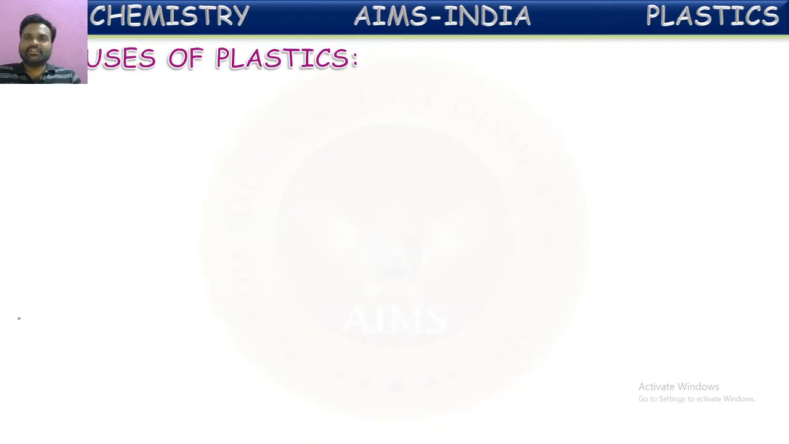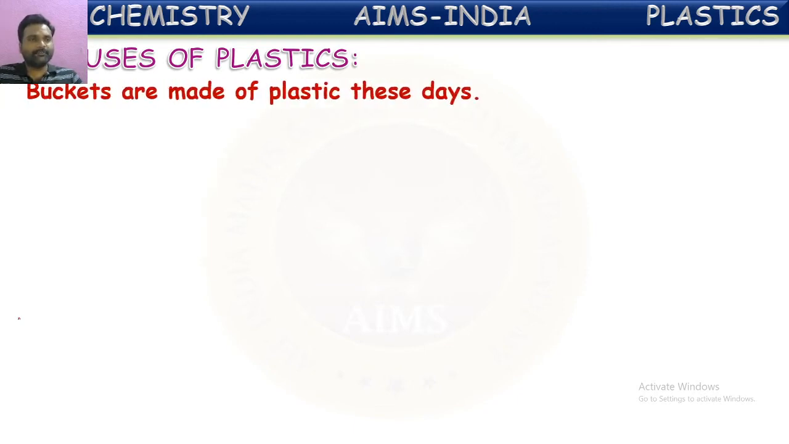Next, what are the uses of these plastics? And we can see the reason behind the usage of these plastic articles also. Let us see one by one here. First, as I told, buckets are made of plastics nowadays, which we are using. So we can say a plastic bucket is shown here.